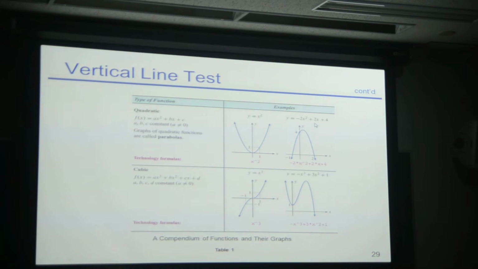I just got 0, but that's wrong. Oh, it is right. At 2, don't you get 0? Minus 8 plus 4 plus 4, yeah. Right? So it's 0. Okay? Which is, I guess, what they meant by this 2 here. This 2 is here, not here. I sort of did it there, but it's actually here. Okay?